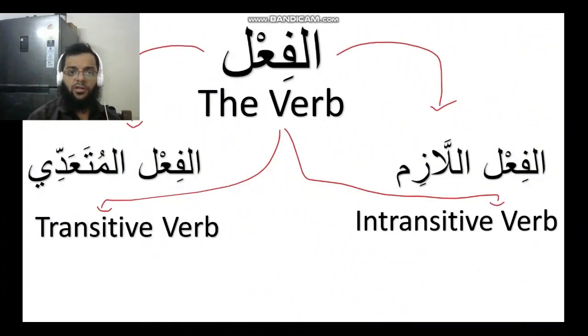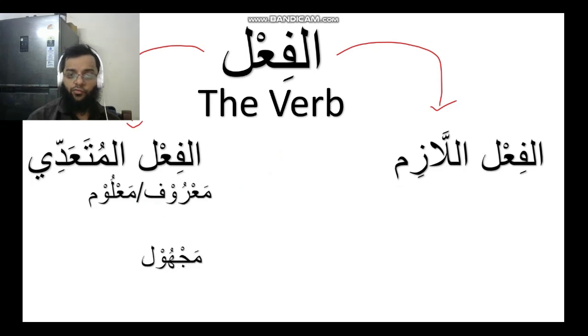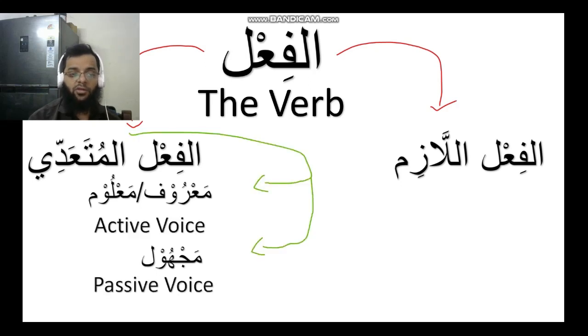As you can see, this is what we just did: al fail al lazim, that is intransitive, and al fail al mutaaddi. From fail al mutaaddi you get two more kinds of verbs, that is Maroof or Ma'lum, both mean the same thing, that is active voice verbs, and Majhool, which basically means passive voice verbs. Active voice and passive voice verbs are only made from fail al mutaaddi. You can't make it from fail al lazim. So here I wrote translation: Maroof or Ma'lum, active voice; Majhool, passive voice.